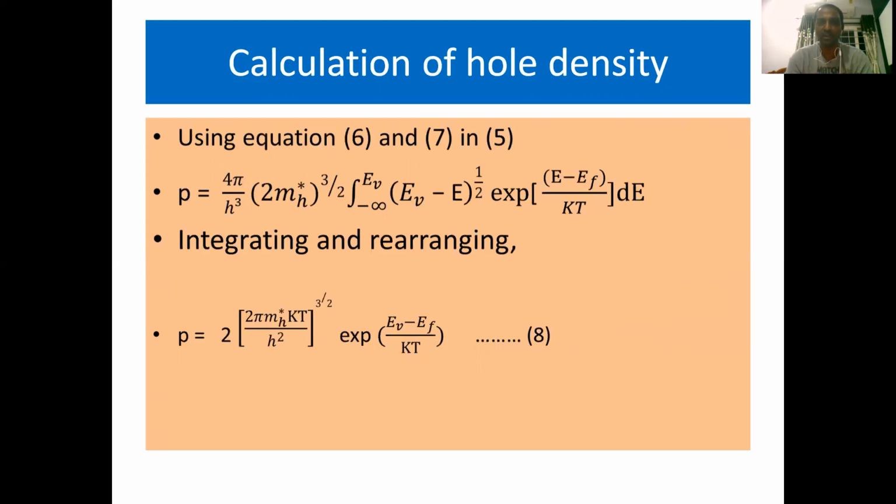Again, here also we have to integrate and rearrange the terms. Finally, we get the expression for the number of holes in the valence band of an intrinsic semiconductor as P equals 2 into (2 pi mh star KT by h square) whole power 3 by 2 exponential of EV minus EF by KT.